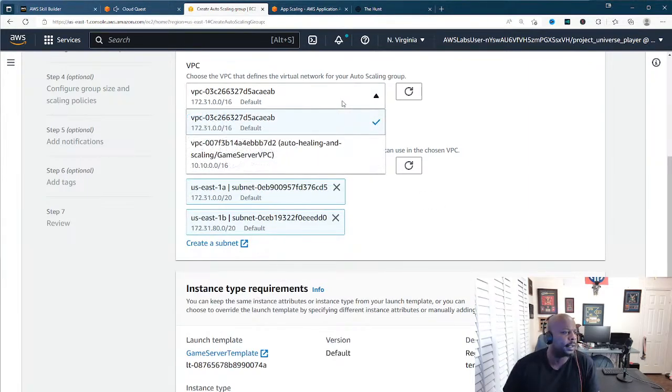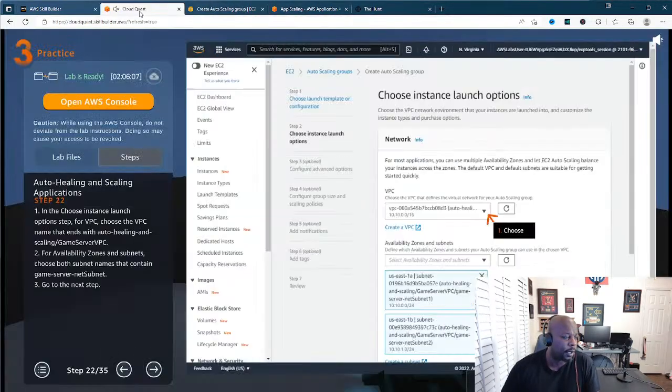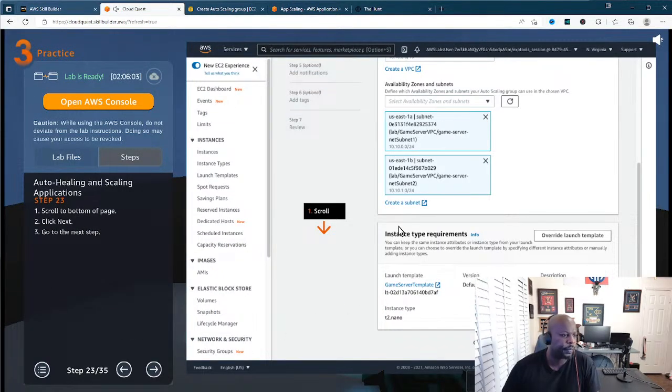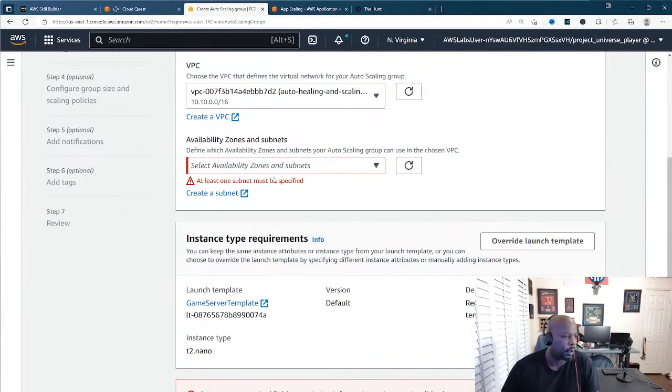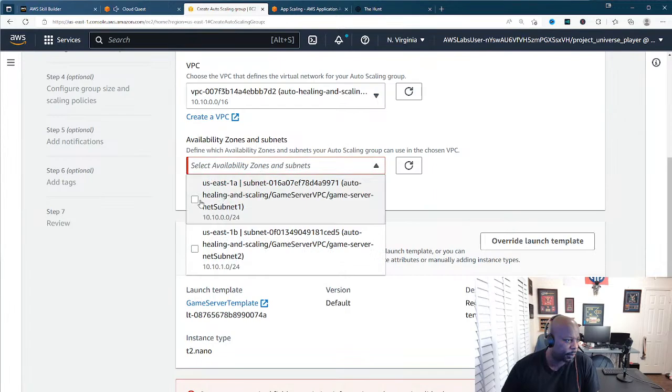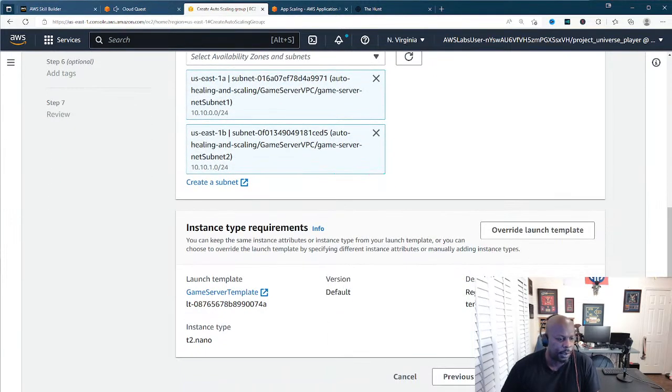And this is the default. Default is always 172.31.0.0. So we're going to come over here and choose this one. This is the correct VPC that we're going to need for our example. Now we'll scroll all the way down and click next. Oh, hold up. I did choose both of those. All right, there we go. So they're already chosen.